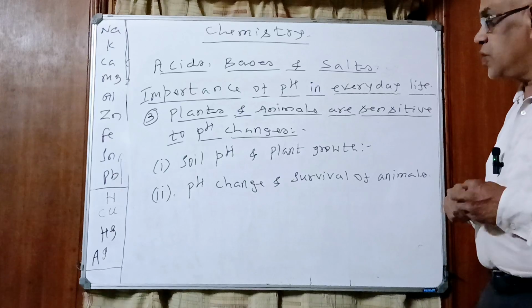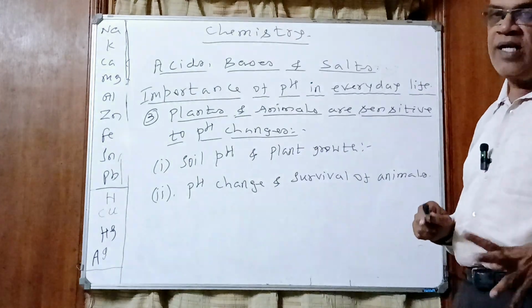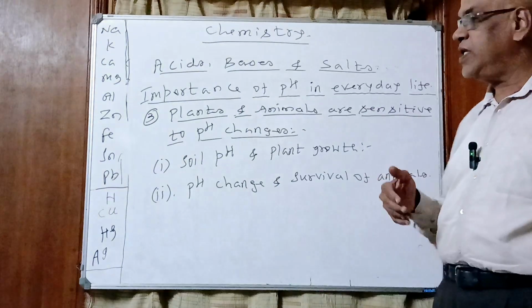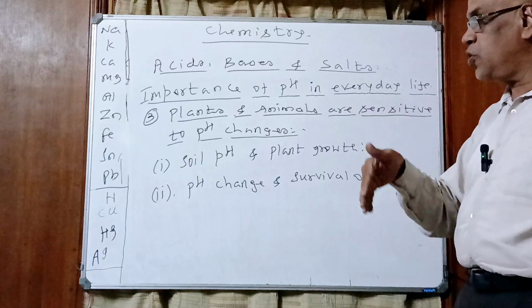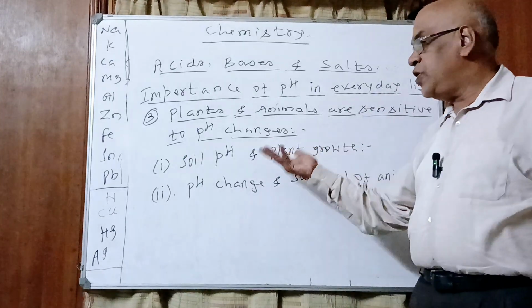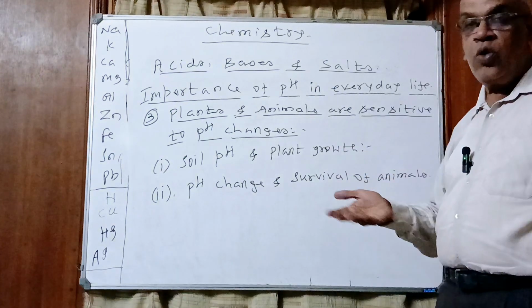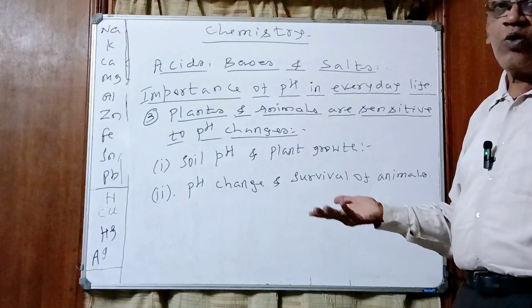Most of the time, the pH of the soil will be acidic, not alkaline. In rare cases it will be alkaline, but 99.99% of the time the pH of the soil will be low. It can go as low as 4. Then what do we do, children? The farmers who grow plants, that is crop. Plants grown on a large scale are called crop.